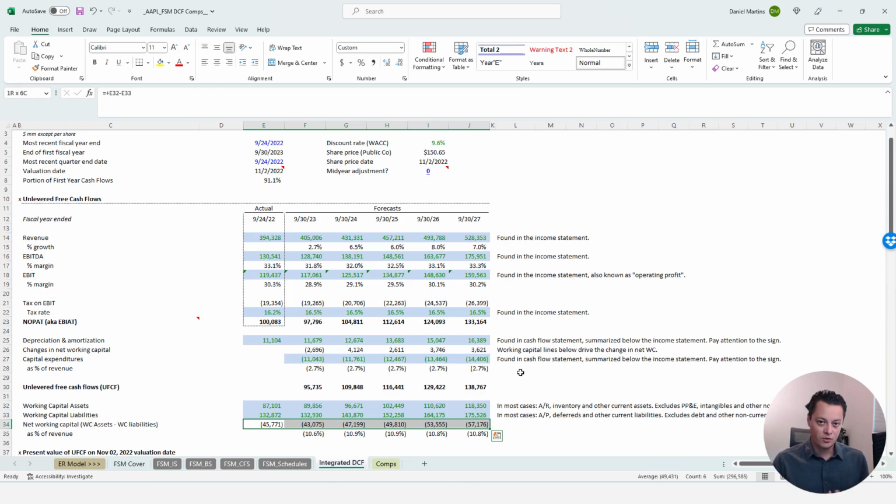But from a cash flow perspective, that's actually not a bad thing. It just means that Apple is able to finance its operations through working capital liabilities more so than through working capital assets. And the fact that that number is going down, so it's becoming a bigger negative, not necessarily in year one, as you can see here, but it's becoming a bigger negative over time. It just means that there are more liabilities financing Apple's operations.